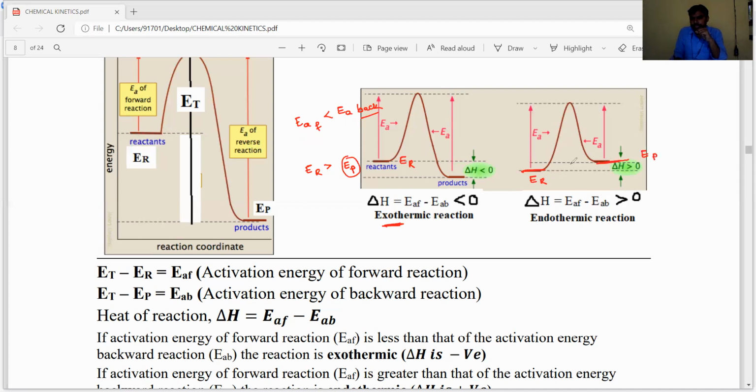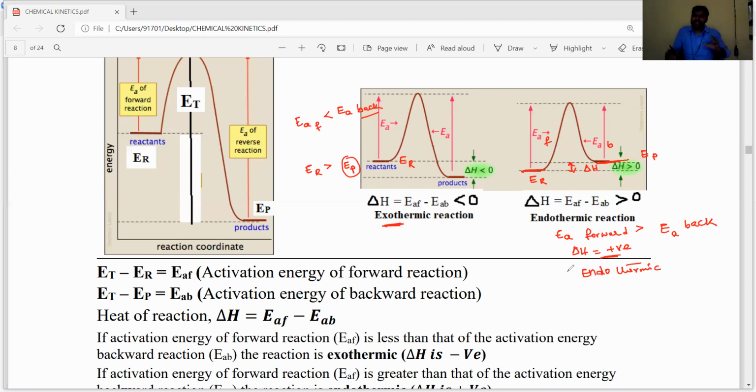Then this difference is known as delta H. This is the activation energy of forward and this is the activation energy of backward. So for endothermic reactions, the activation energy of forward reaction is more than the activation energy of backward reaction. Then delta H is positive, hence it is an endothermic reaction.